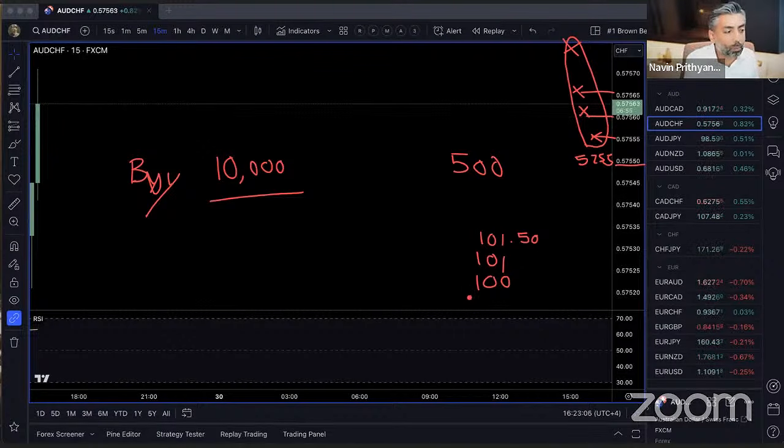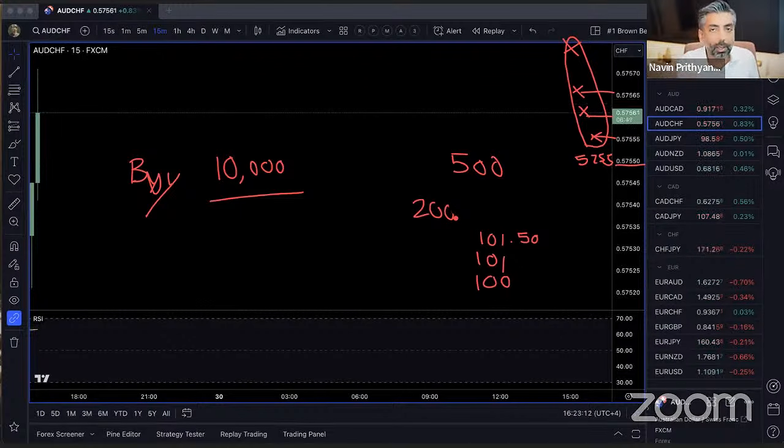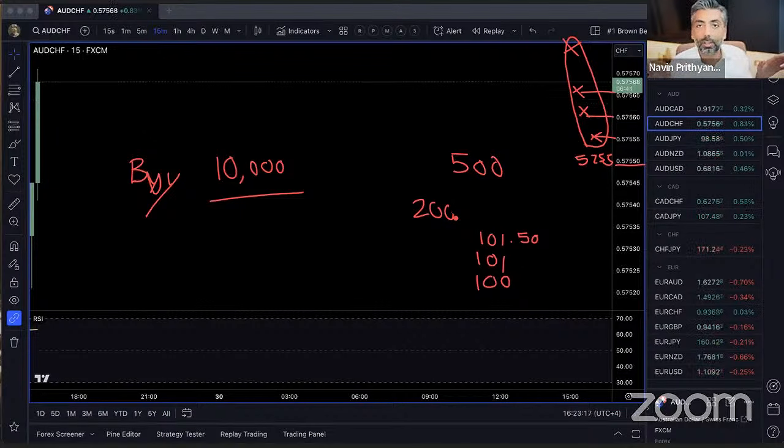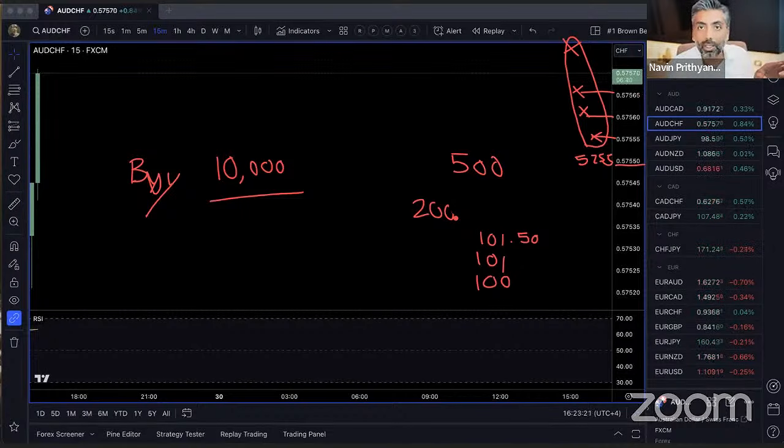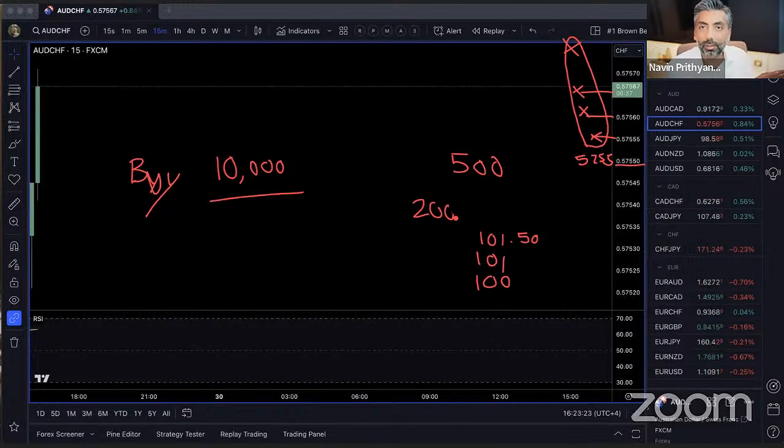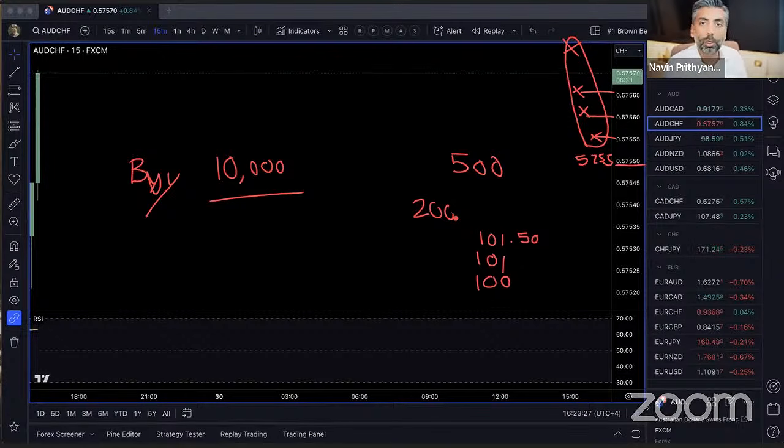But if it goes from 100 to 200 in a very small, short period of time, you know the public has gone crazy. They've lost their minds. There's a lot of people out there willing to buy this no matter what happens. That's your opportunity. That's where you come in and you're saying, interesting.